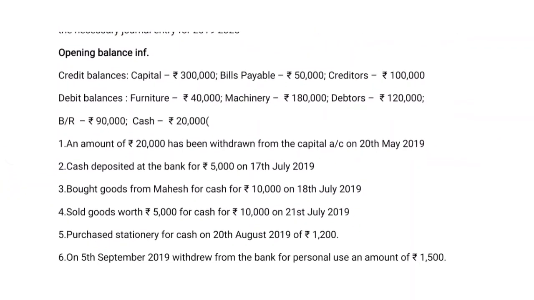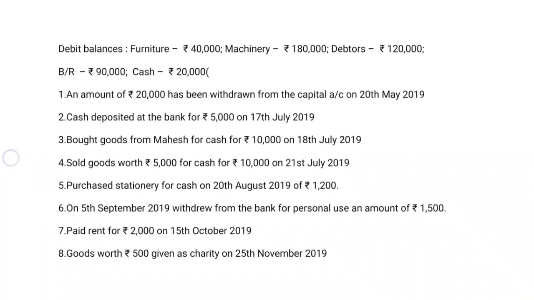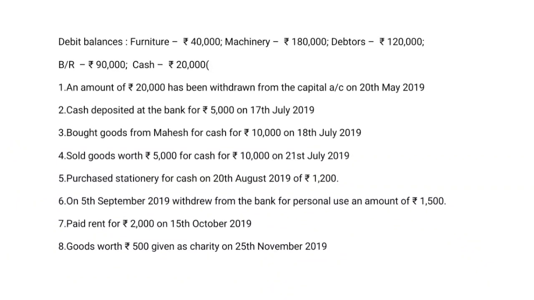Now we are coming to the transactions given in this problem. First, an amount of 20,000 rupees has been withdrawn from the capital account on 20th May 2019. Now coming to cash deposited at bank, 5,000 on 17th July 2019. Now coming to the third one, bought goods from Mahesh for cash, 10,000 rupees on 18th July.